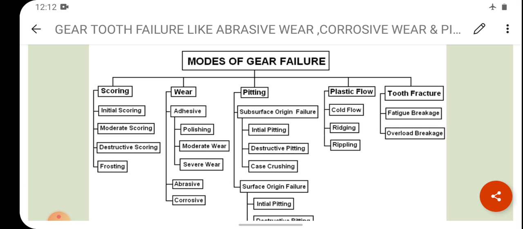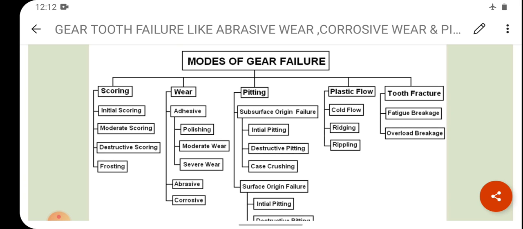Scoring is further classified as initial scoring, moderate scoring, destructive scoring, and frosting. Wear is classified as adhesive wear or abrasive wear and corrosive wear. Adhesive wear is also further classified as polishing, moderate wear, and severe wear.